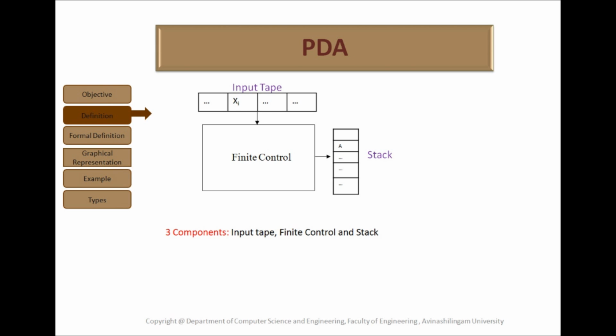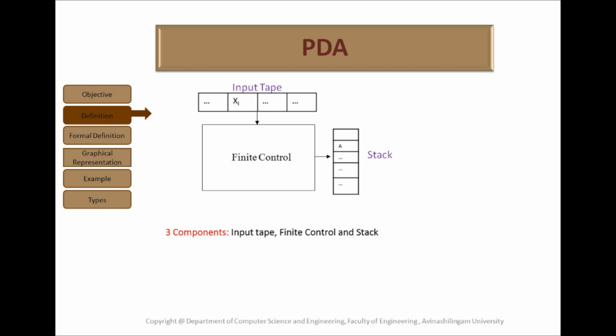The stack is also called a sequential structure that has a first element and grows in either direction from the other end. The control unit has a pointer called the head, which points to the current symbol which is to be read. The head positioned over the current stack element can read and write special stack characters from that position. The current stack element is always the top element of the stack, hence it is called a stack. The control unit contains both the tape head and the stack head. The tape head points to the input tape and the stack head points to the stack.